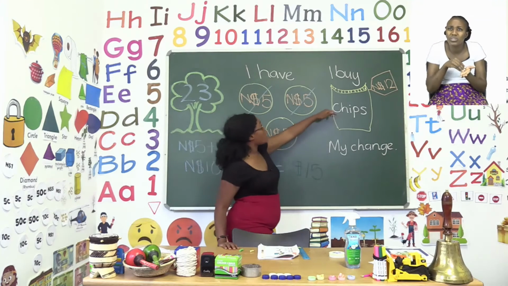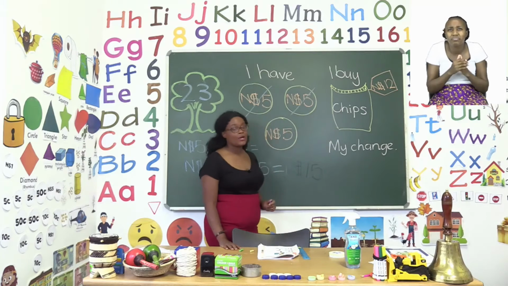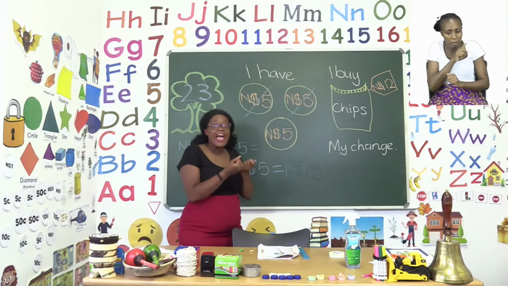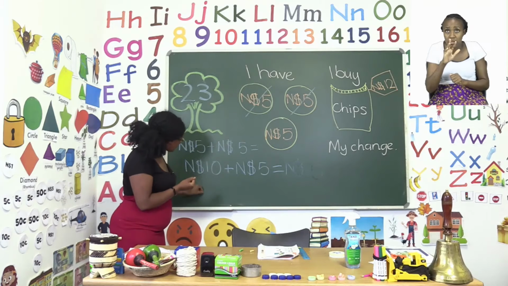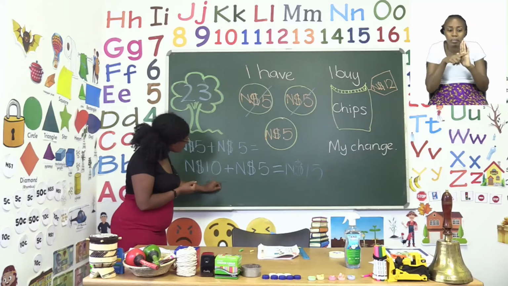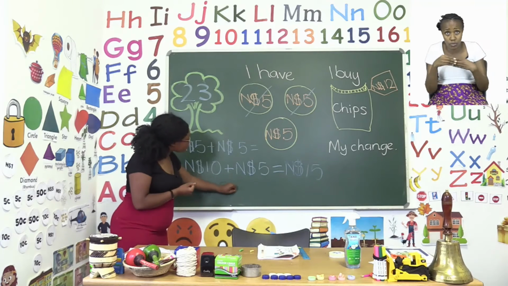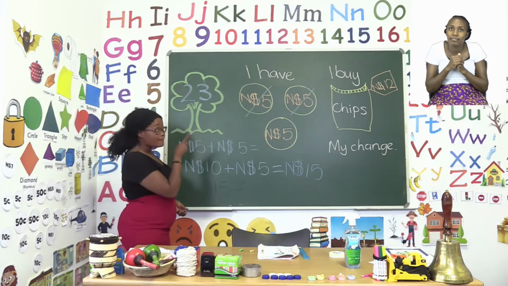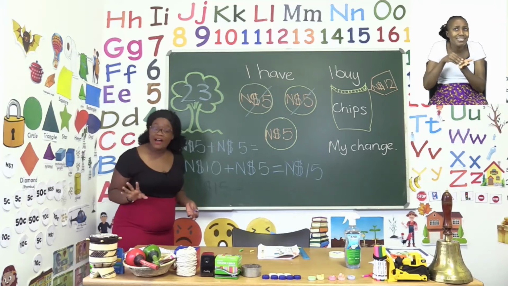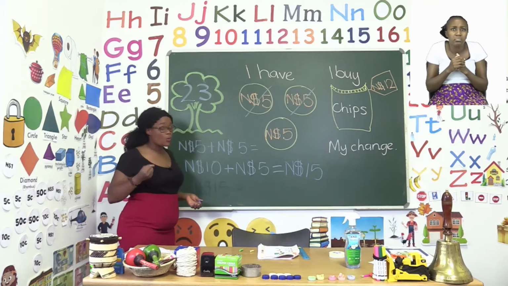So now that we know how much we have, we still need to find out what our change is after we buy the packet of chips. So we take our money and we say $15. And then instead of adding this time, we are going to subtract, to take away, because remember we are buying. So anytime we are buying, we are taking away.